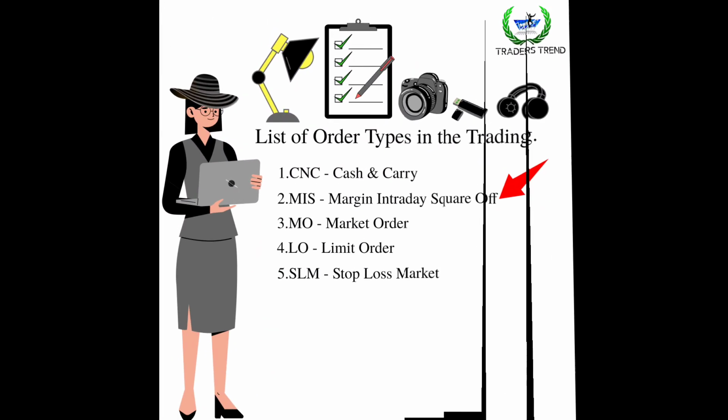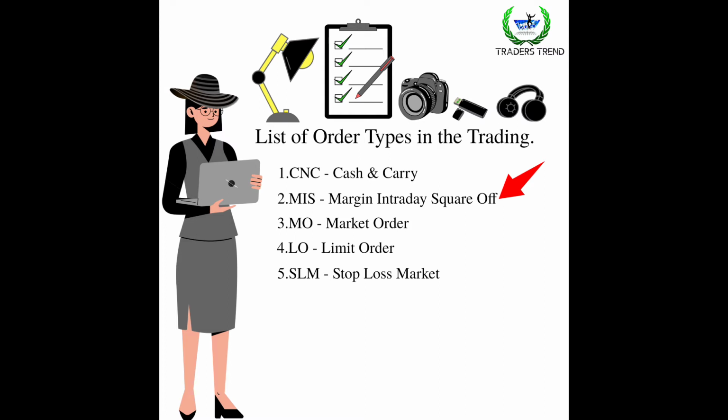MIS means margin intraday square off. It means the trader must square off the executed order within a day. So trading hours are 9:15 to 3:30. The brokers have a MIS margin square off time, which is 3:15 to 3:20. So you have to square off the order. Then the brokers will give extra leverage for the MIS orders.